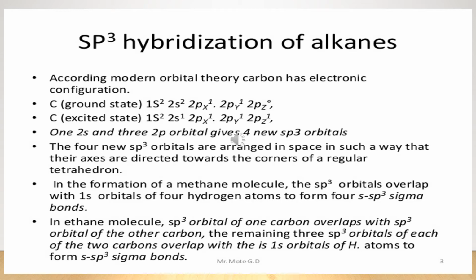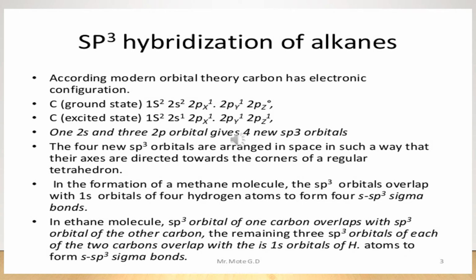sp3 hybridization of alkanes. According to modern orbital theory, carbon has electronic configuration in the ground state 1s2, 2s2, 2px1, 2py1, 2pz0. In the excited state 1s2, 2s1, 2px1, 2py1, 2pz1. One 2s and three 2p orbitals give four new sp3 orbitals.